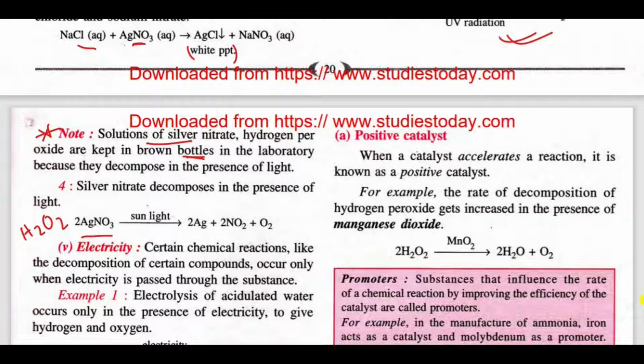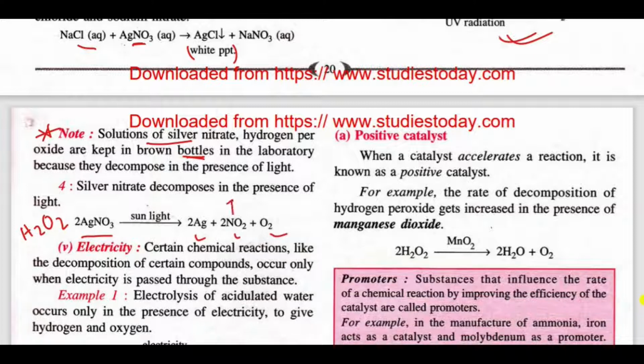This is a very important question. Because they decompose in the presence of light. That's why we keep these two in the laboratory in brown bottles. When silver nitrate decomposes, it forms silver, nitrogen dioxide and oxygen.